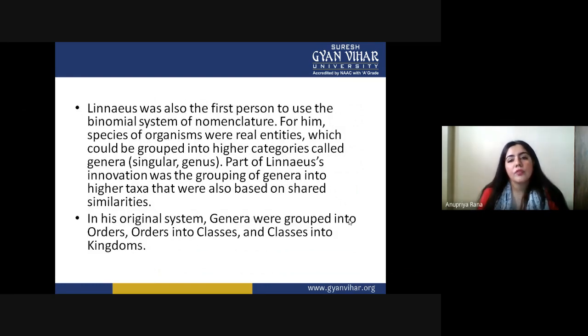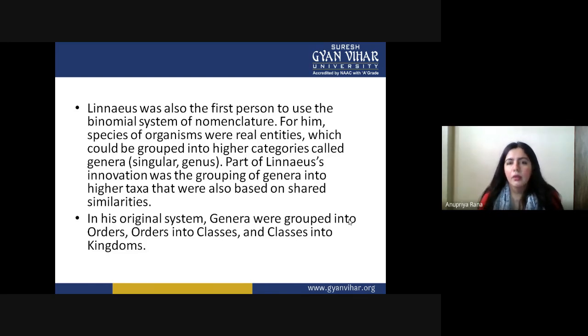Linnaeus was also the first person to use the binomial system of nomenclature, and that is why he is famous, because he gave us a very perfect thing inside classification, that is nomenclature, binomial nomenclature. For him, species of organisms were real entities, which could be grouped into higher categories called genera.